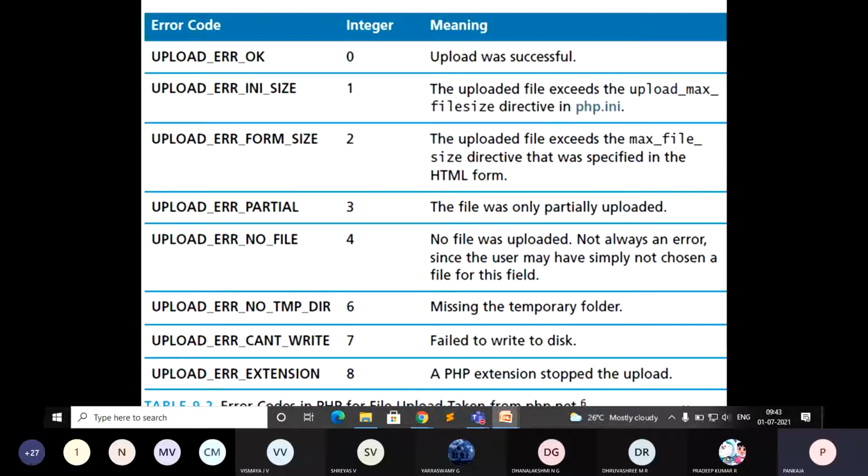Then upload error extension: a PHP extension stopped the upload. That means it is unable to upload the file due to some particular extension, the file extension not matching.